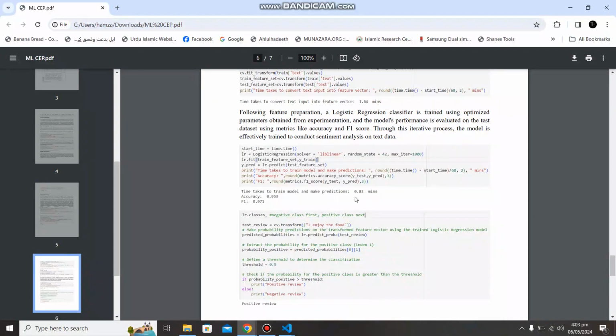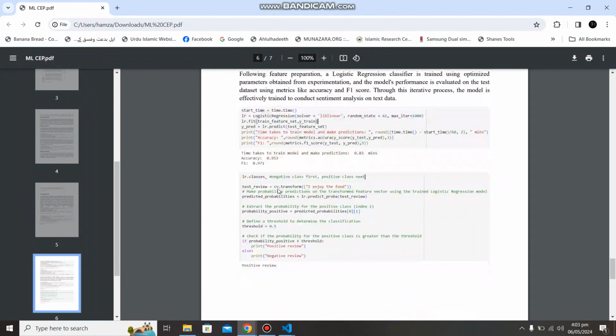The time taken to train the model and make predictions is 0.83 minutes, and the accuracy is 0.953, and F1 score is 0.971, which is improved a lot from before. After that, we have tested our model by giving an input test review, so that we can see if our model predicted correctly or not.